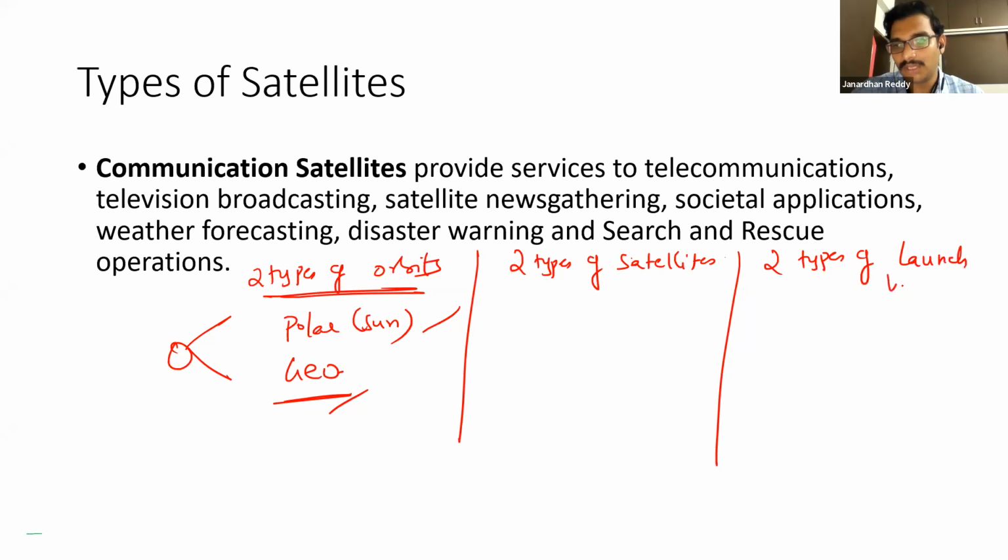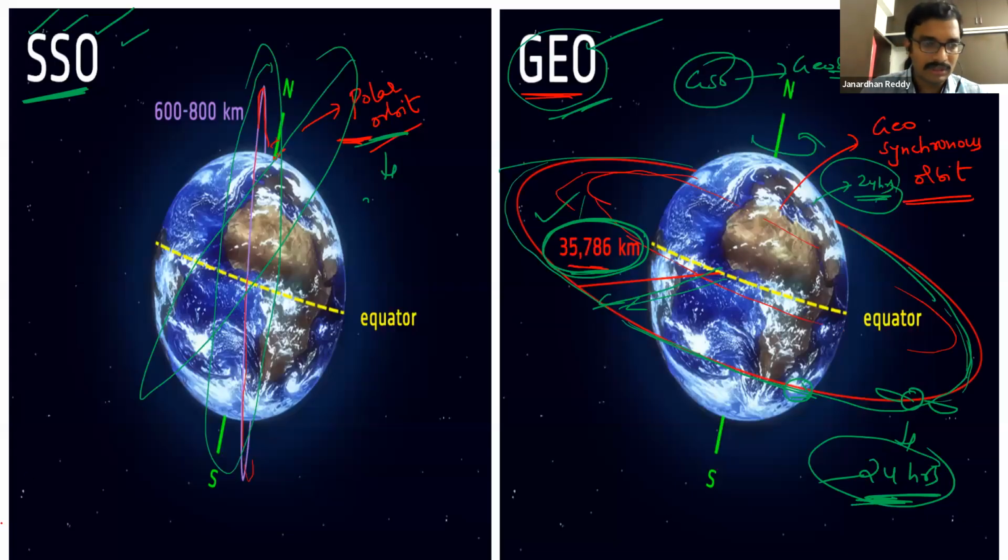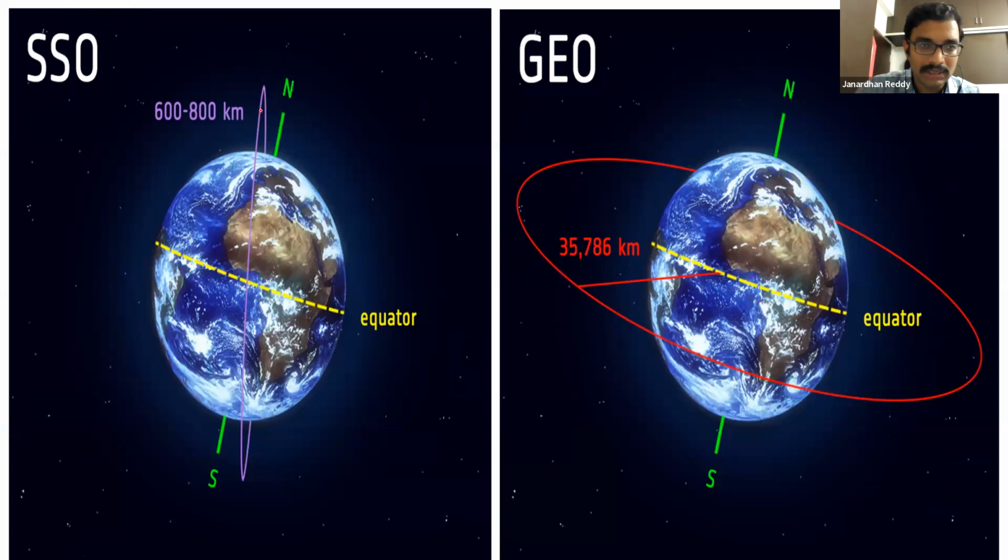What is a launch vehicle? How are these satellites going there? How are these satellites being established? Bahubali will not come and throw them there. No. A rocket is launched. It will have a payload. They have different rockets. It will have fuel, and here you will have the satellite. Okay, the rocket will take it.